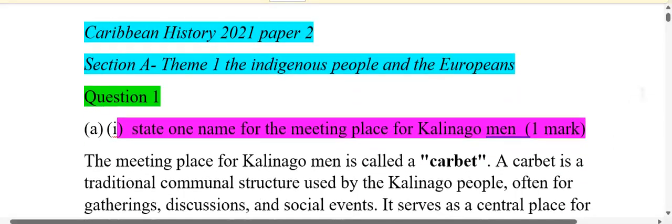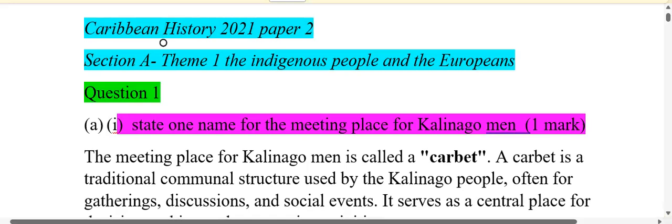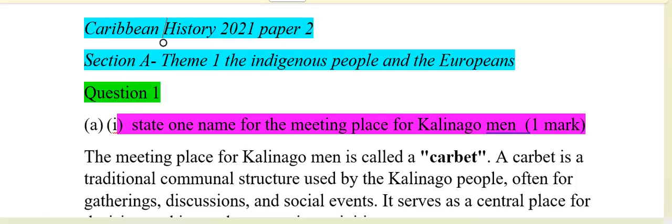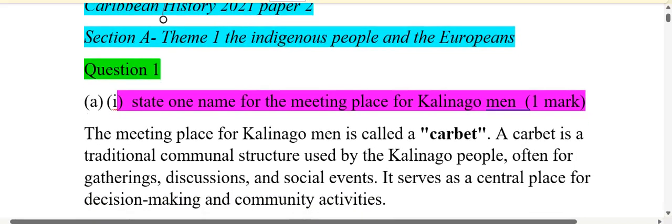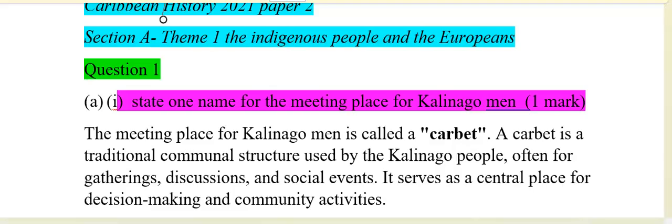Question 1 says, state one name for the meeting place for Kalinago men, and that's 1 mark. I usually encourage my students to answer their questions in complete sentences. So the meeting place for Kalinago men is called a carbet.